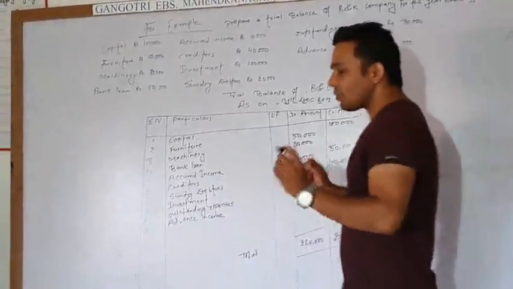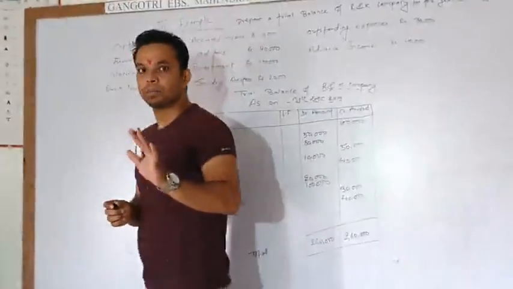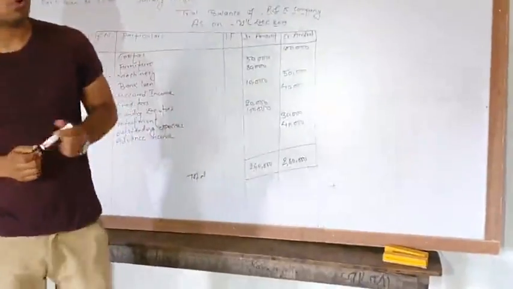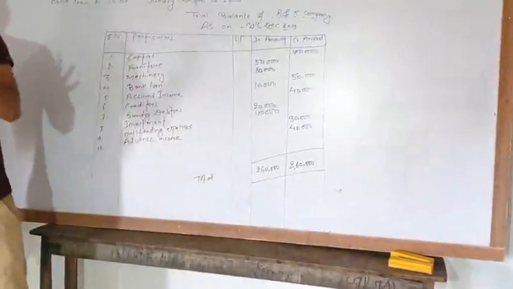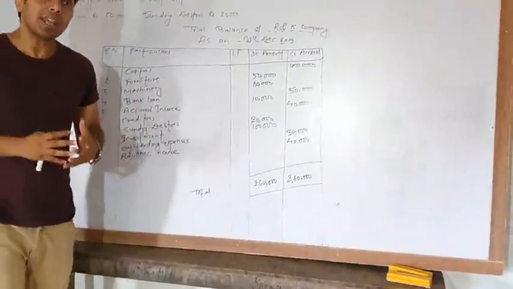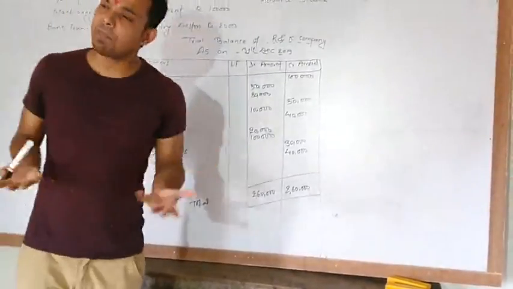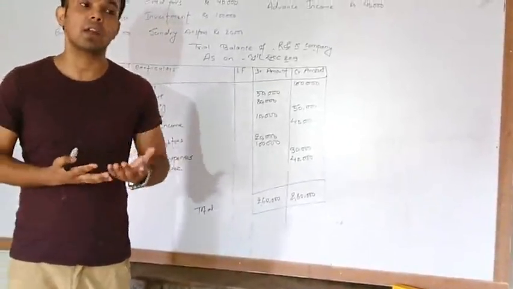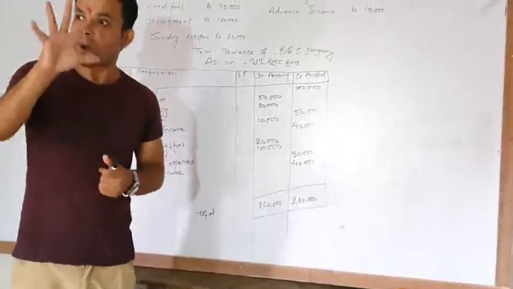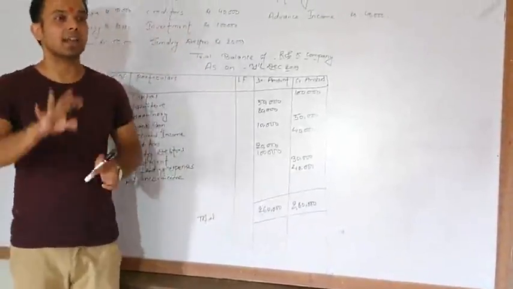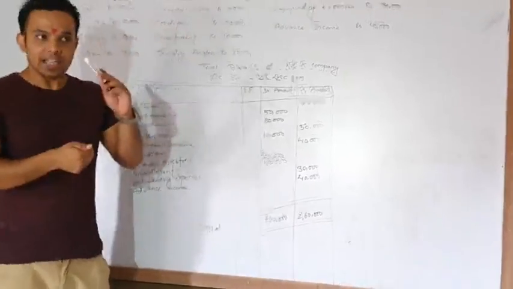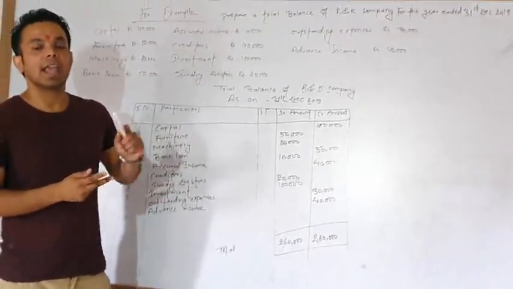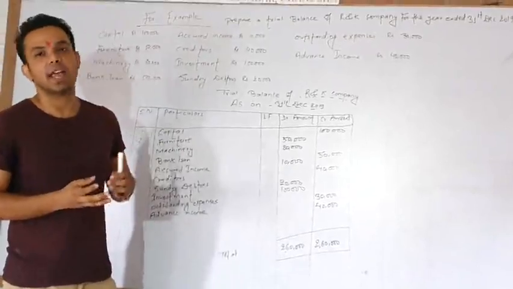So at the end, what I have to say is that if we know the basic 5 terms, then accounting is much easier for everyone, for students of class 9, 10, 11, 12, and bachelor or master level also. The 5 major elements, or 5 basic terms, are expenses, income, assets, liabilities and capital.